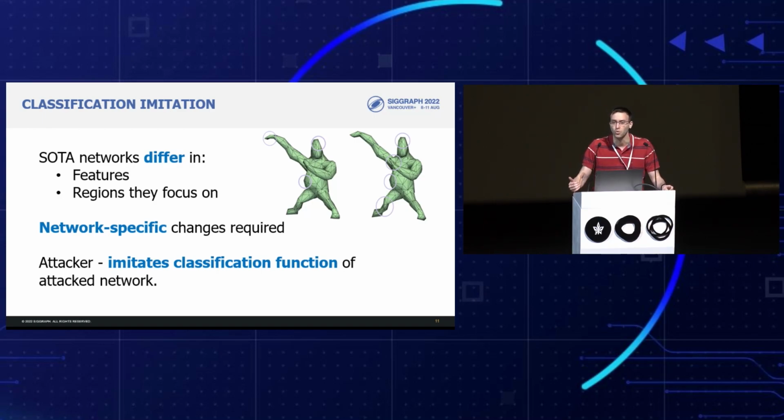And so in order to learn the attributes of the attacked network and then perform our architecture-specific changes, we had to train our attacker to imitate the classification function of the attacked victim. By this imitation, we learn its attributes, and then we can use this knowledge to perform our architecture-specific changes.